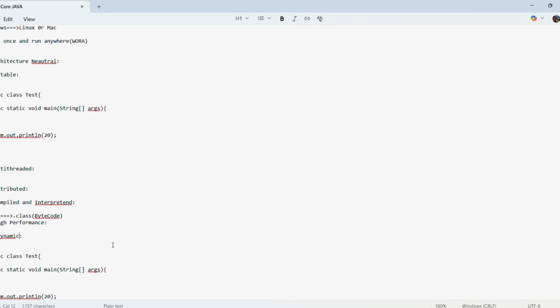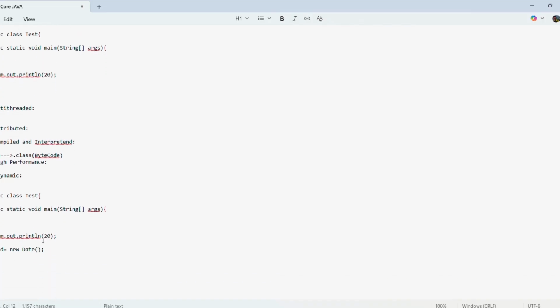This behavior is nothing but dynamic loading. Suppose I have written one program. In this class I have taken the Date class. Whenever the Date class is required, at that time the Date class will be loaded dynamically. Otherwise it will not load. This behavior is called dynamic loading.